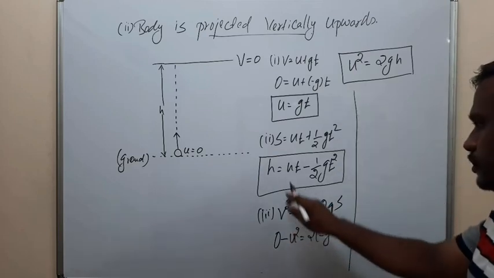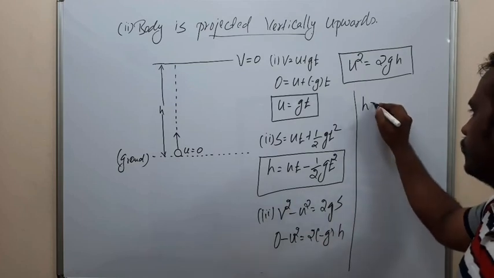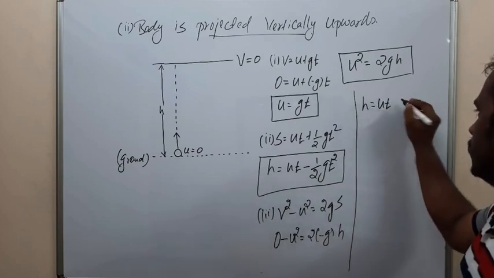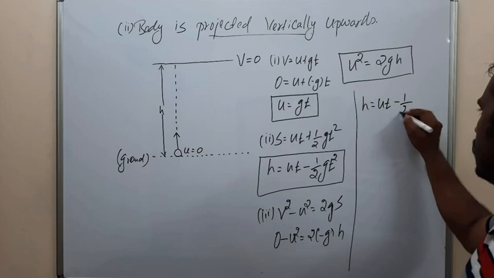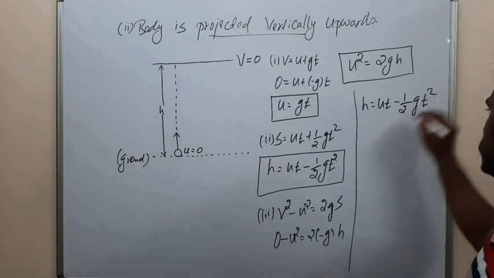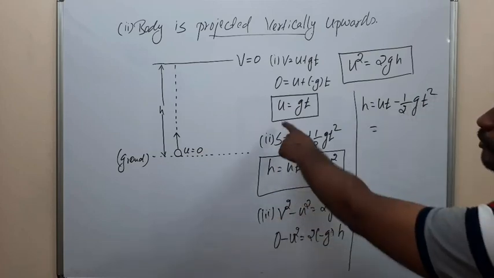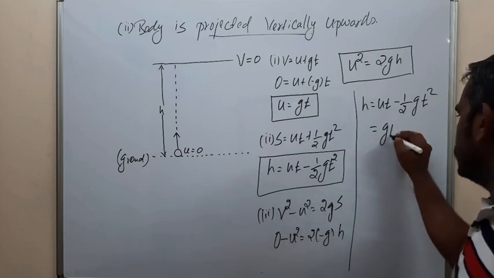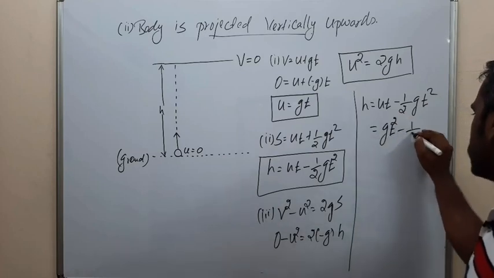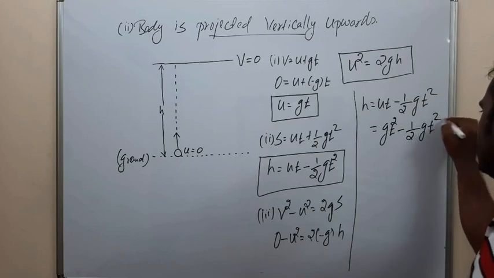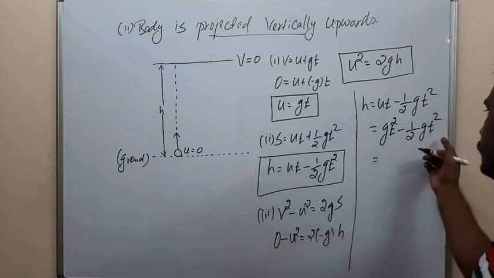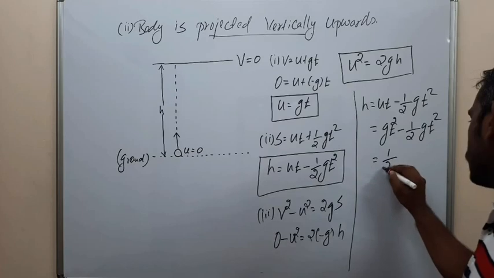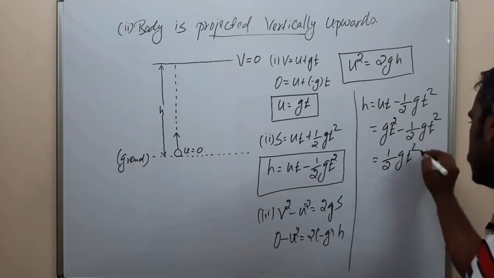Next, from this equation, h is equal to ut minus half gt square. What is the value of u? That is gt. So gt square minus half gt square, that is half gt square.